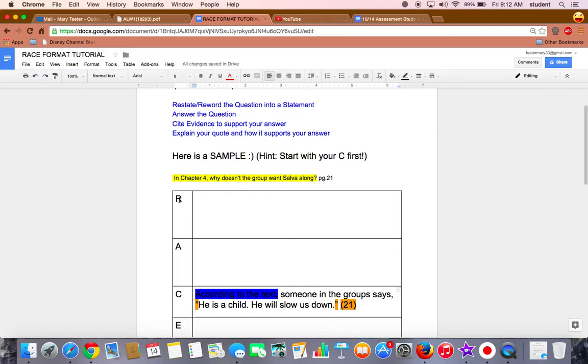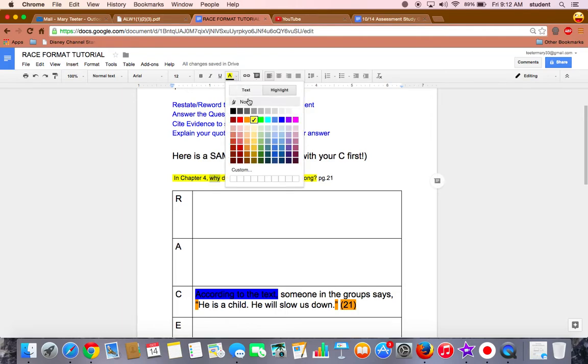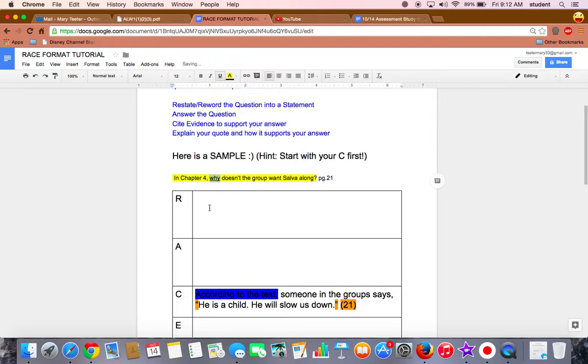So we're going to go back up to the R. And the R is where you need to restate the original question into a statement. So the question is, in Chapter 4, why doesn't the group want Salva along? If I'm going to answer that in a complete sentence, I'm going to use the same exact words that were used in the question, except I'm not going to use this question word, why, because I don't need that. Do not use the word why.